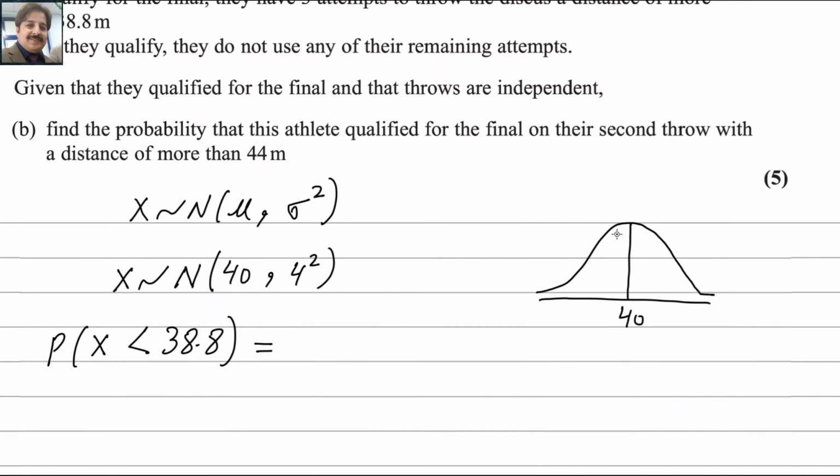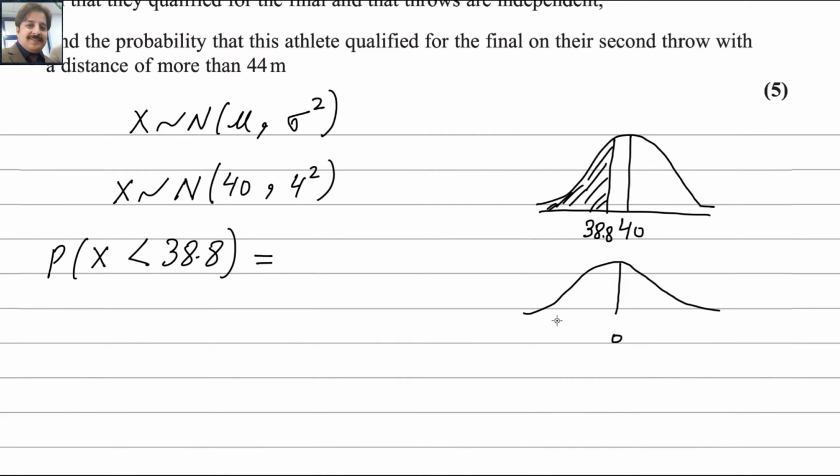For the standardized normal distribution, the mean is always 0, if you remember. Let's say it is 0 and this value will be z below this. To find the value of z there is a formula: z equals x minus mu, the observed value minus the mean, divided by sigma.